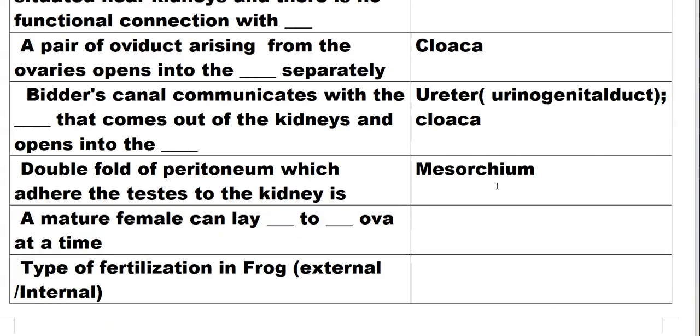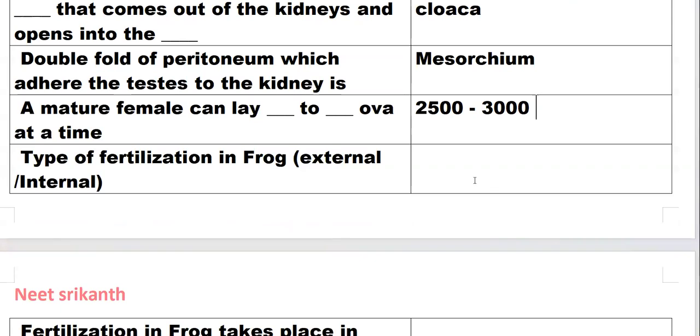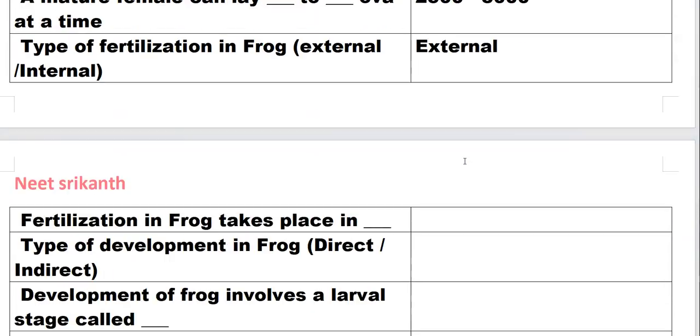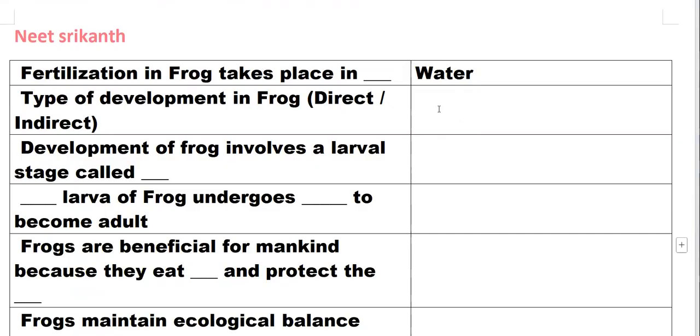A mature female can lay 2500 to 3000 eggs at a time. Type of fertilization in frog is external fertilization, and it takes place in water. Type of development in frog is indirect development.